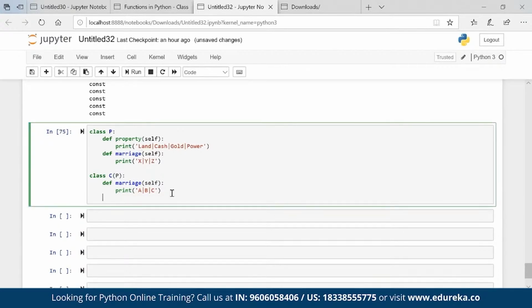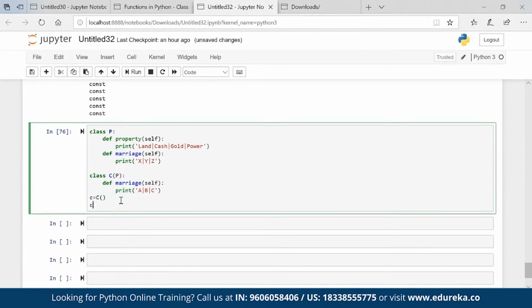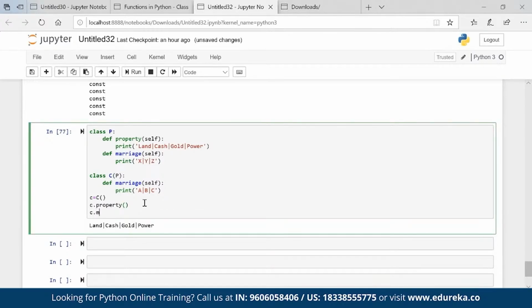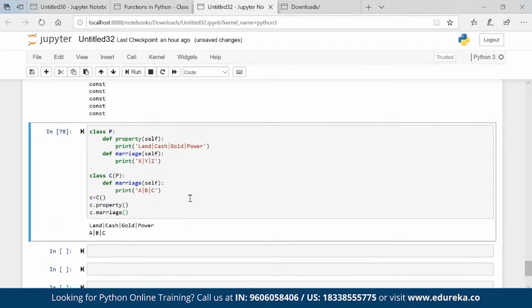Now if I create an object of class C and try to call marriage, property will come automatically because the parent is very eager to give the property. But for marriage, will I get X, Y, Z or A, B, C? I will get A, B, C, obviously, because I get it from the child, not from the parent.